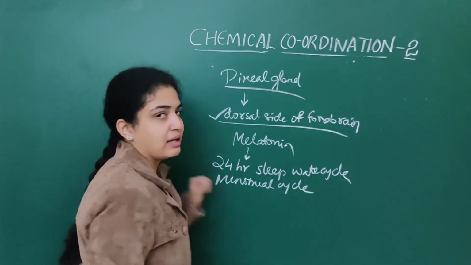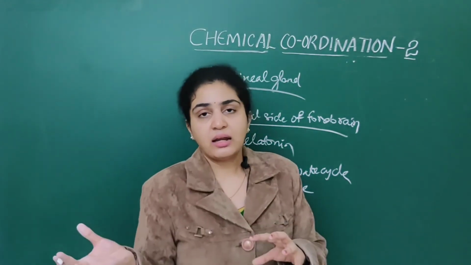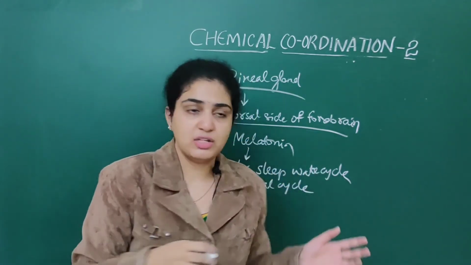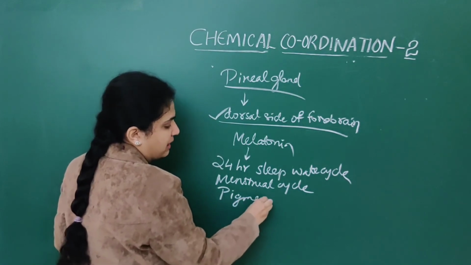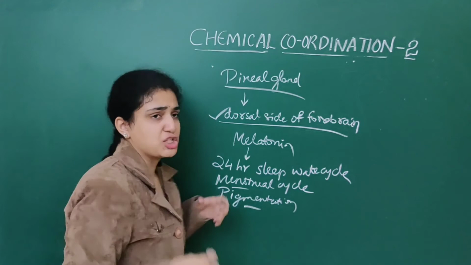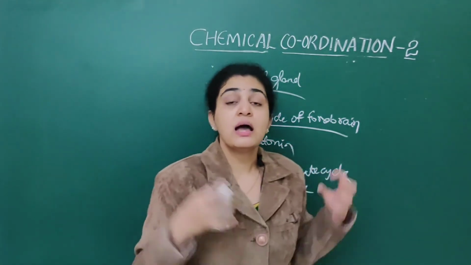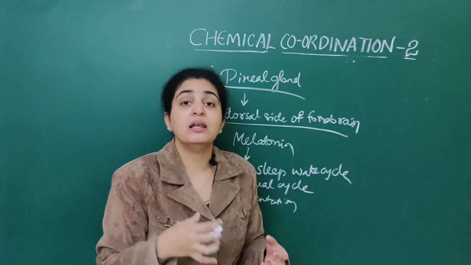It will also differentiate between dark individuals as well as lighter individuals. So it also plays a role in pigmentation, but here it has only a very minimal action on pigmentation. Here the melatonin's main function is the 24-hour sleep-wake cycle.